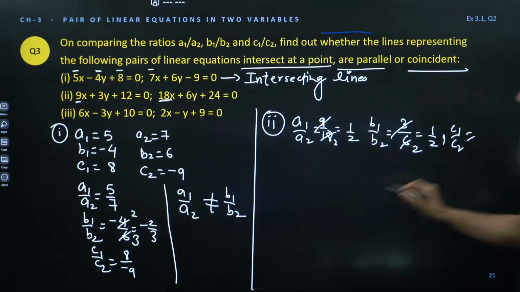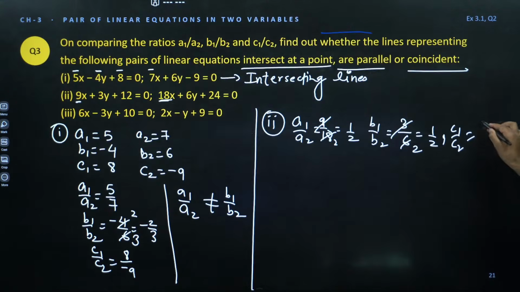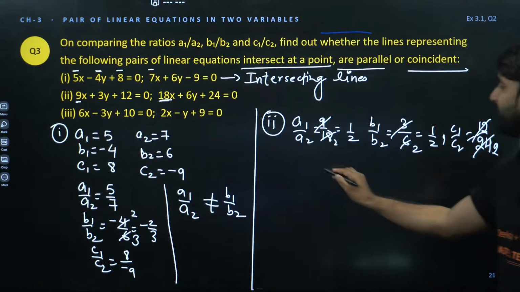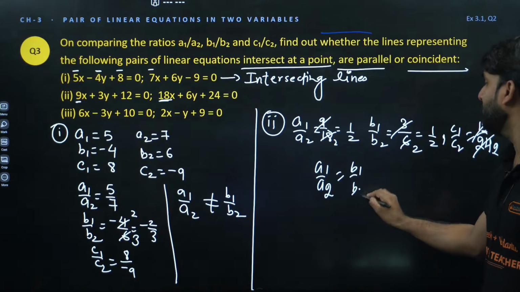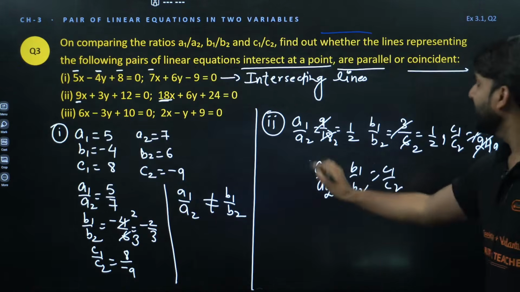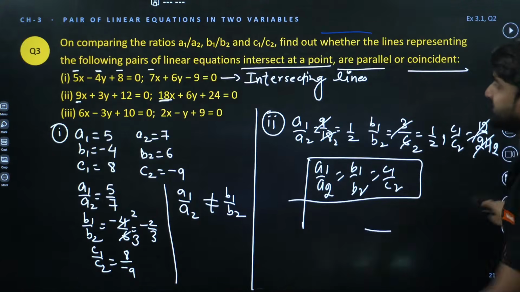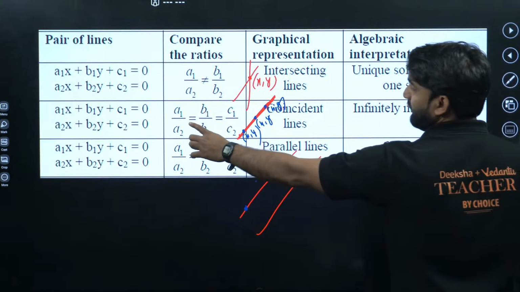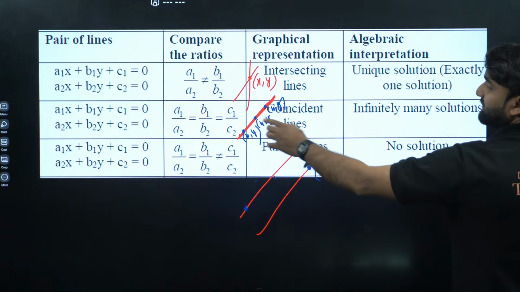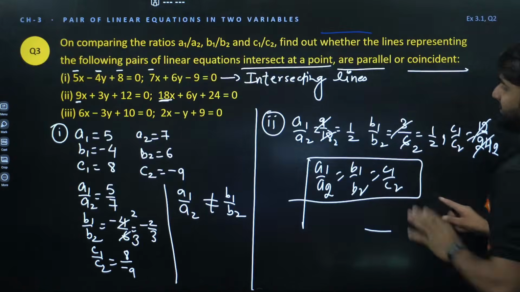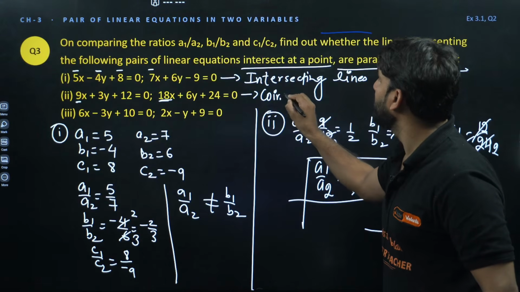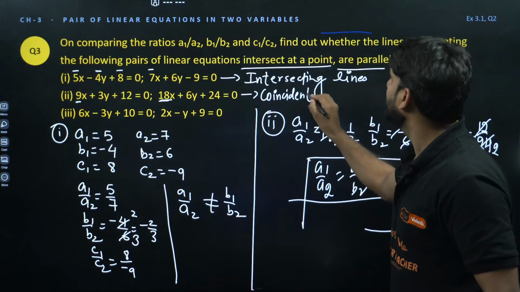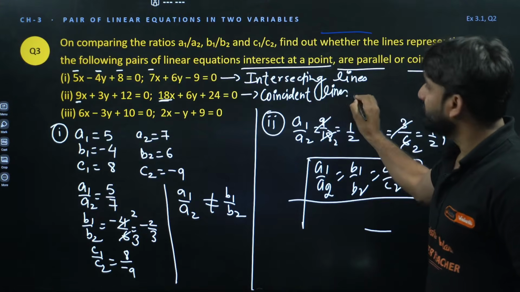So C1 by C2. C1 is 12 and C2 is 24. Can we cancel this? Oh wow, all are equal to each other. A1 by A2 is equal to B1 by B2 is equal to C1 by C2. If all are equal to each other, what does it mean? It means coincident lines, infinitely many solutions. So the answer for this will be coincident lines.